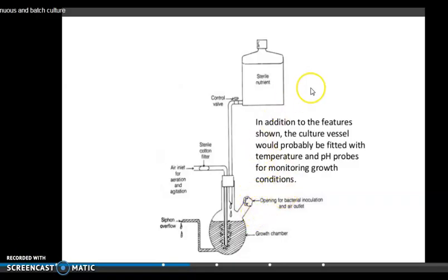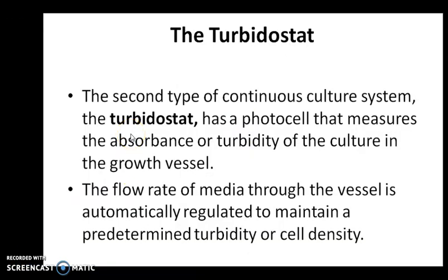This image shows the representation of a continuous culture. Here you can see the nutrient medium and here you can see the air inlet for aeration and agitation that can be provided to the fermentation system, and this is the growth chamber, and here there is an opening for bacterial inoculation and for the air to go out. In addition to these features shown, the culture vessel will also be fitted with temperature and pH probes for monitoring the growth conditions. So we came to the end of chemostat.